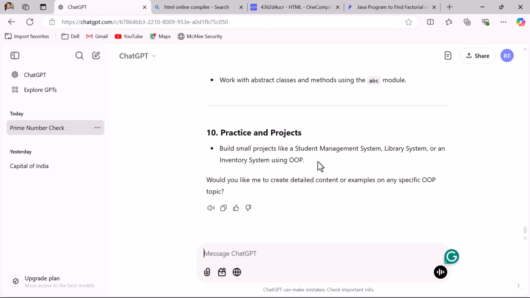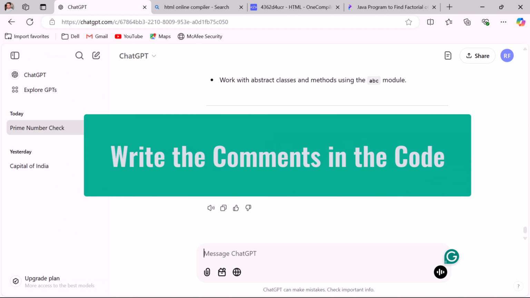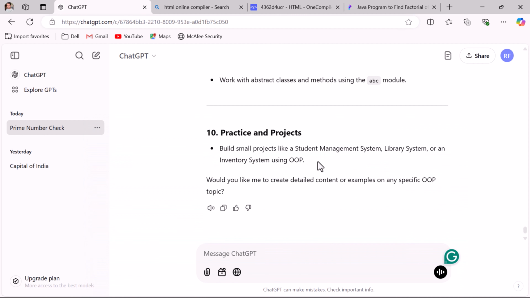Well, apart from generating the code, ChatGPT can also help you to write the comments in your existing code. Let us say you are working on real-time project and if you want to add a comments to your code, then just ask ChatGPT to add a comments to the code. So ChatGPT will add a proper comments to each and every piece of code.